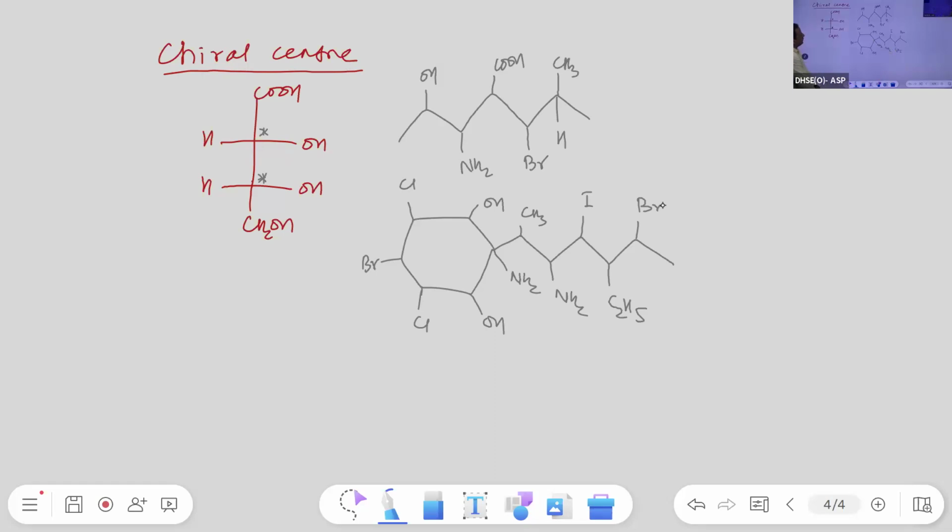Okay, these are the two compounds. You have to assign the star mark to the chiral carbons and mention how many chiral centers are present. Second one also, mention. First one also, check.